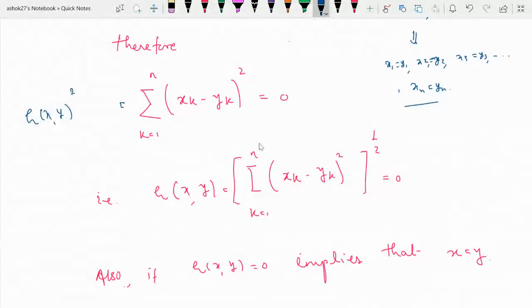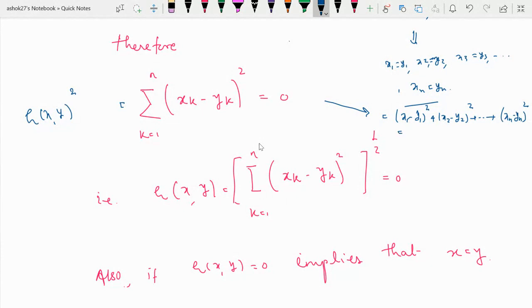It's a square we are considering here. So that will imply the summation of (xk minus yk) squared. So what will be this quantity? You can check, it will be equal to (x1 minus y1) squared plus (x2 minus y2) squared plus up to plus (xn minus yn) squared. But x1 is equal to y1, x2 is equal to y2, similarly xn equal to yn.